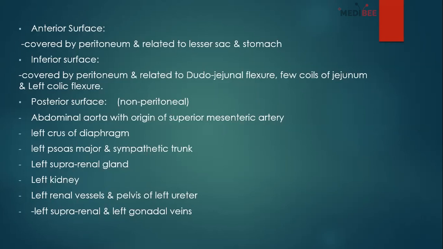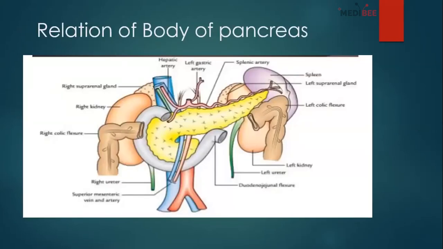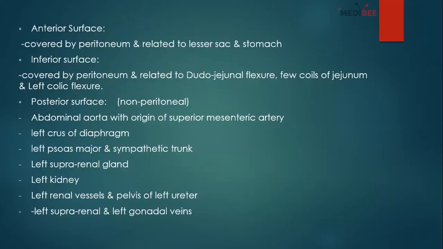So as you have seen before in the picture, you can clearly see the abdominal aorta giving off the superior mesenteric artery. See the origin of the superior mesenteric artery, then there is the diaphragm, left crus, then there is the left psoas major muscle and sympathetic trunk, then there is the left kidney, and above the left kidney there is the left suprarenal gland, then there are some left renal vessels, there is the left ureter, there are the left suprarenal and left gonadal veins. You are going to find these on the posterior surface of the body. So this is the relation of the body, which is very, very important. It is the most important one in the pancreas.